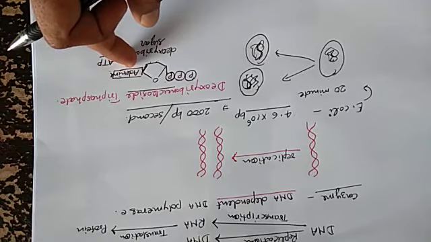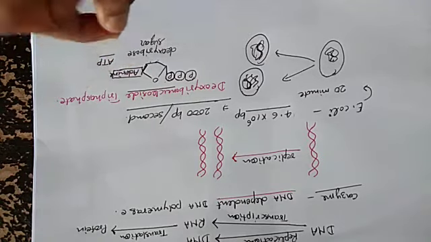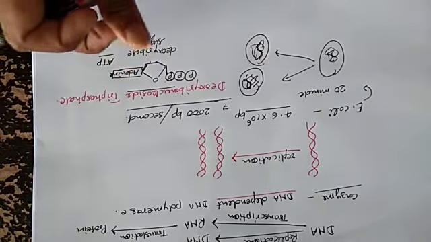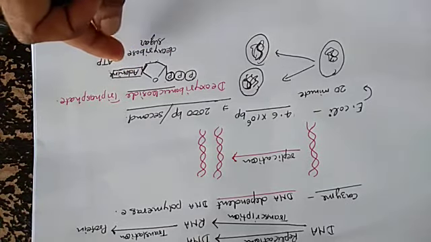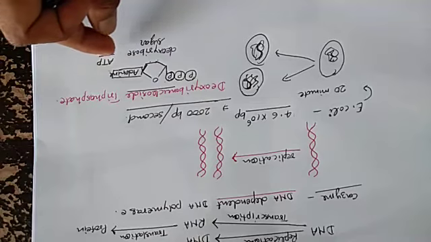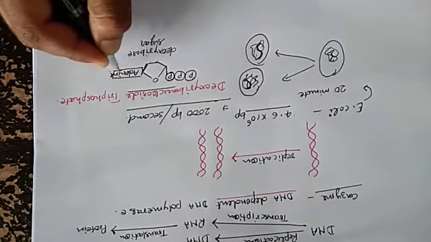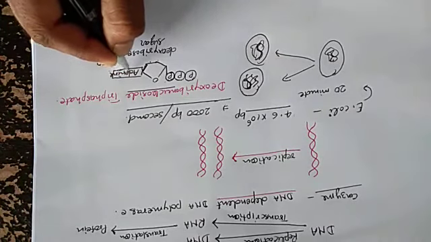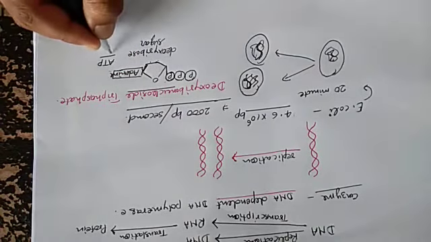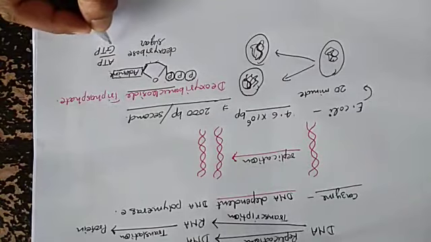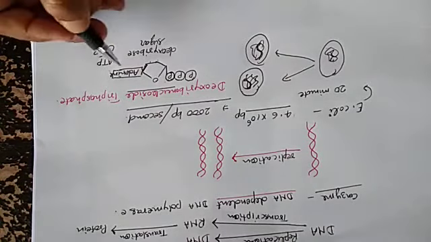It means GTP: if we replace adenine by guanine, it is known as GTP, guanosine triphosphate.